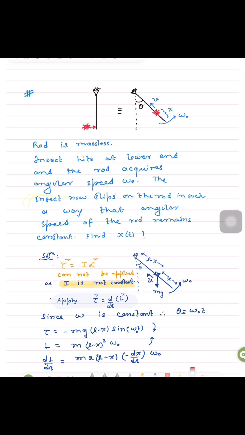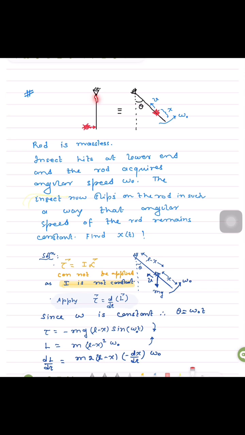But there is a situation where I is not constant, meaning the body is not rigid, and the system has such a configuration where I is changing with time. In that case, this relation cannot be applied, and that is the chance of mistake in the problem which I am going to discuss. People may attempt to apply this relation and that will be wrong. Let us see the problem.